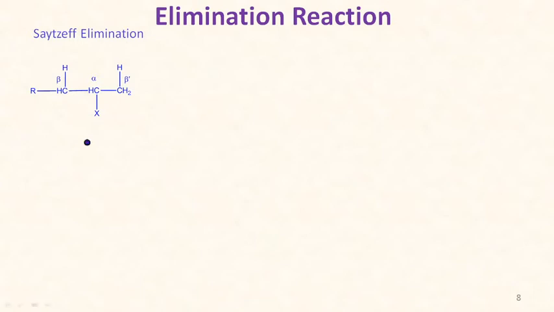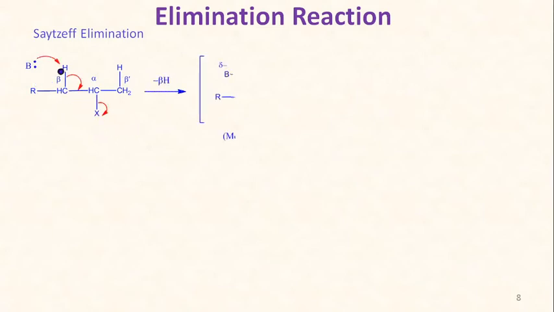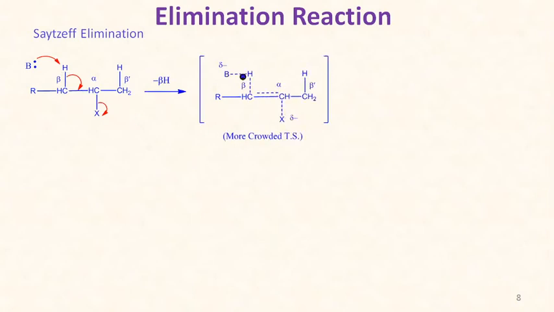Now first we can see Saytzeff elimination. In Saytzeff elimination, the base abstracts a proton, then the leaving group departs in a concerted path and it gives the transition state. Now as the size of the base and the alkyl substituent increases, the transition state becomes more crowded, as the base abstracts a proton from the more substituted carbon atom. That's why the transition state for Saytzeff elimination becomes more crowded.